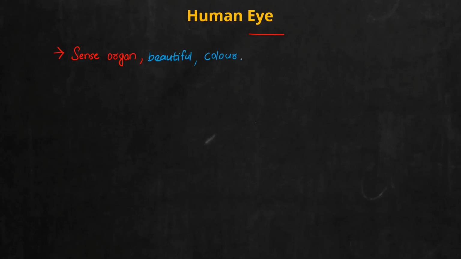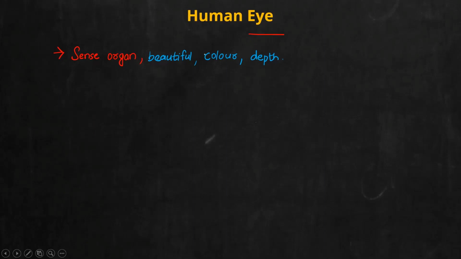And apart from this, we have two eyes. Because of these two eyes only, you can perceive a concept known as depth. Those familiar with photography know depth of field and all. So you can perceive depth between two objects because of the human eye. So these are the main characteristics when we talk about the eye. It is basically an instrument, an optical device, a naturally occurring optical device. That is what the eye is.